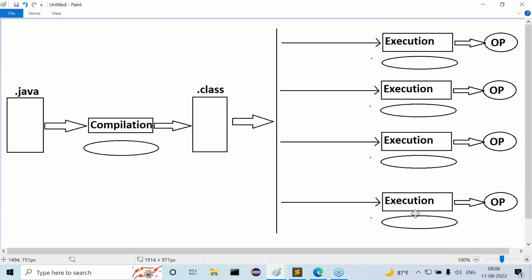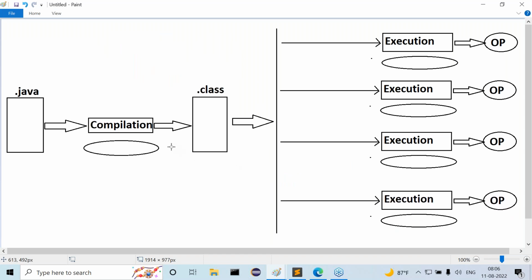Guys, now tell me, all of you, give me some points. Just observe the diagram here. In this diagram, how many times did I compile my Java program? Only one time or more than one time? Only one time.